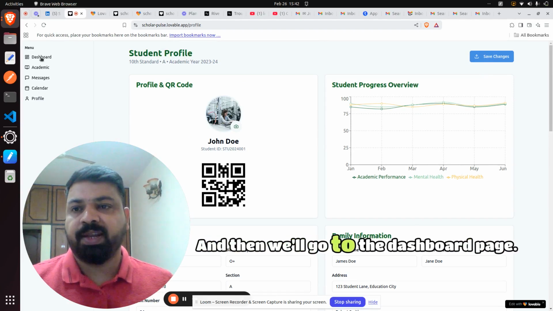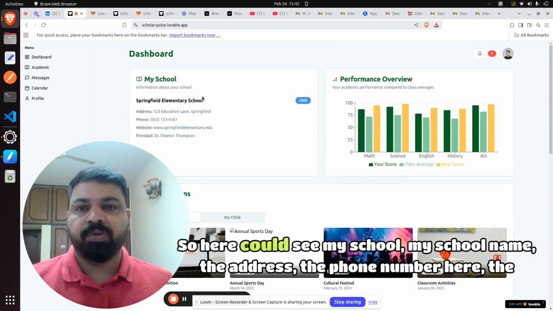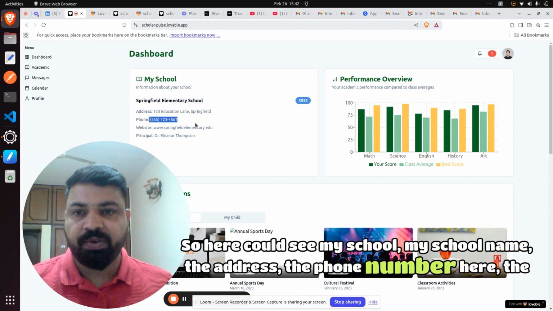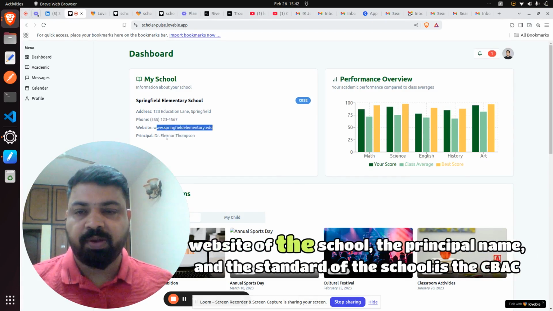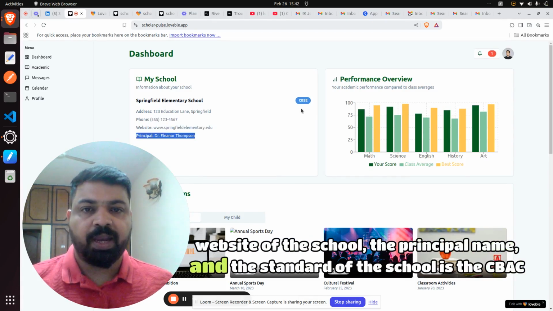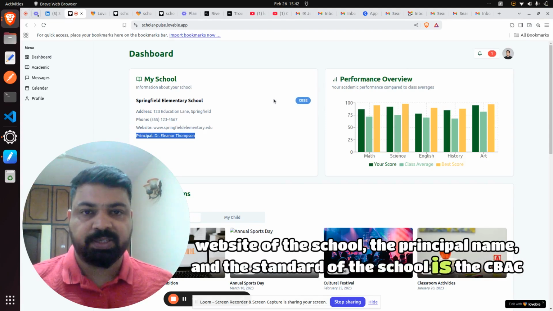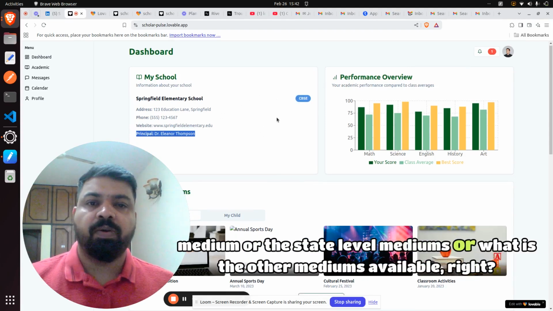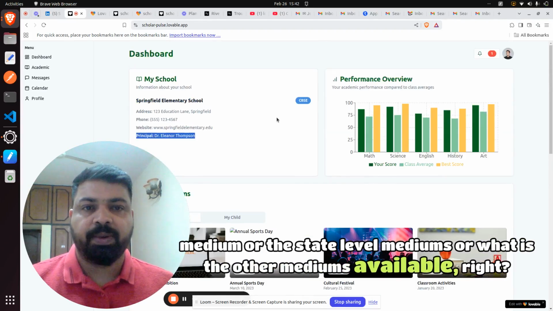And then I'll go to the dashboard page. Here I can see my school name, the address, the phone number, the website, the principal's name, and the standard of the school, whether it is a CBSE medium or a state medium. So what are the other mediums available, right?